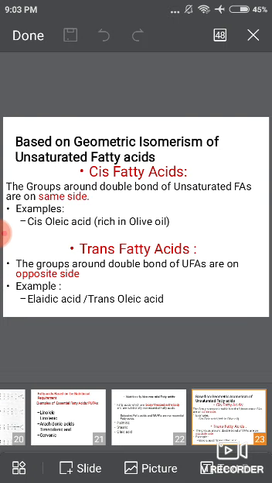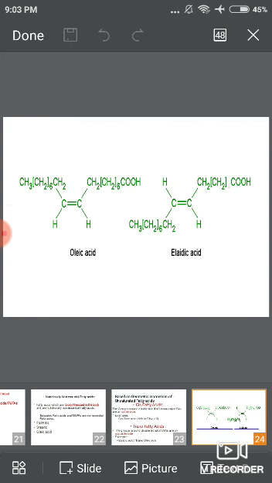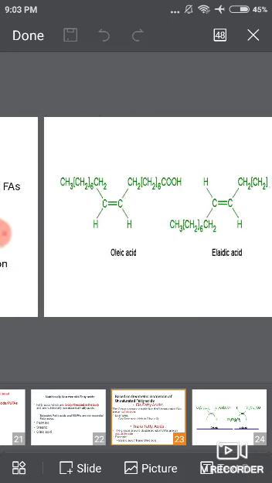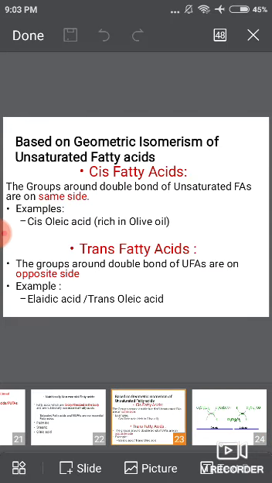In cis fatty acids, the groups around the double bond of unsaturated fatty acids are on the same side. An example of a cis fatty acid is oleic acid, and its trans form is elaidic acid. In elaidic acid, the groups around the double bond are on opposite sides.